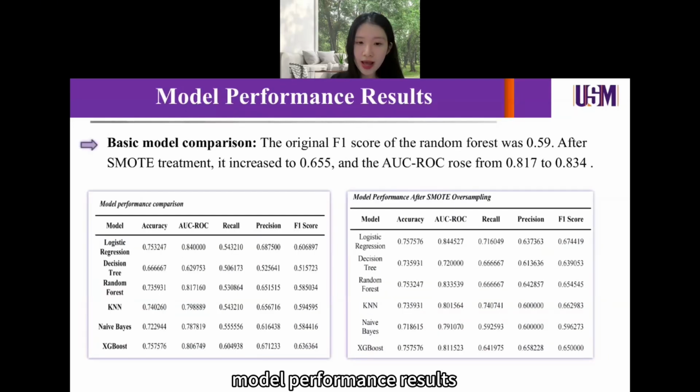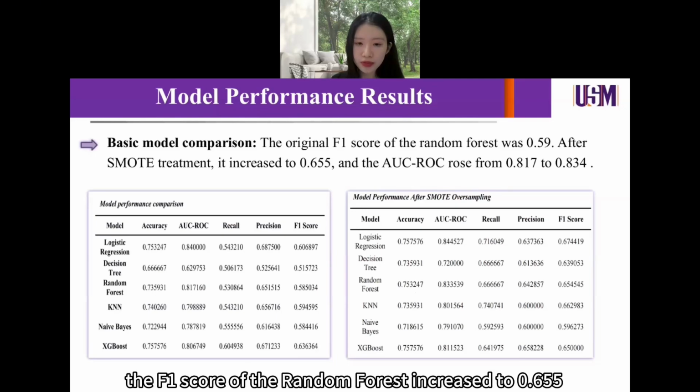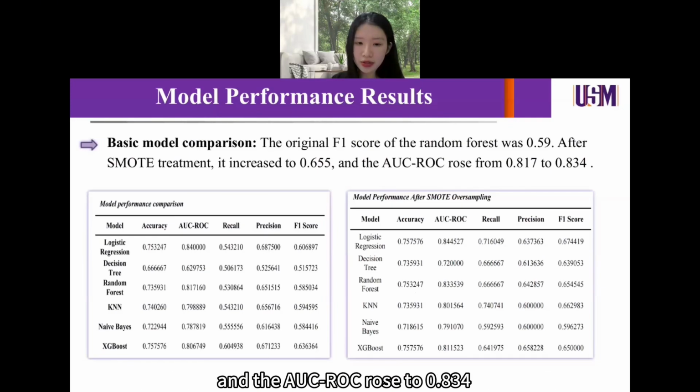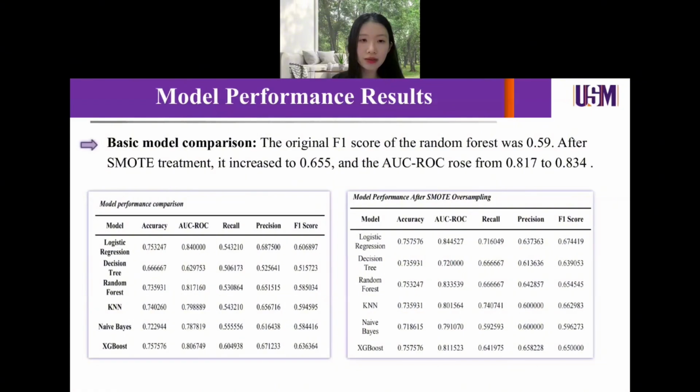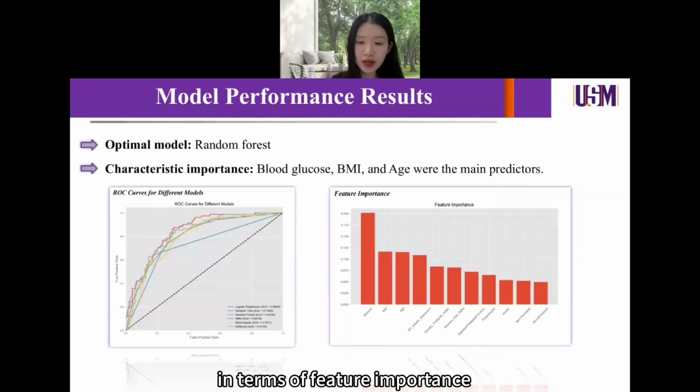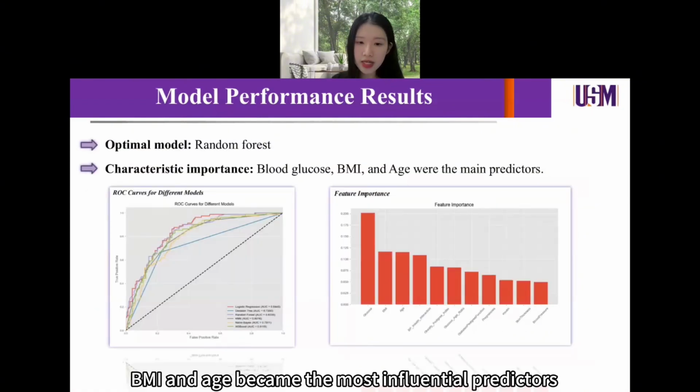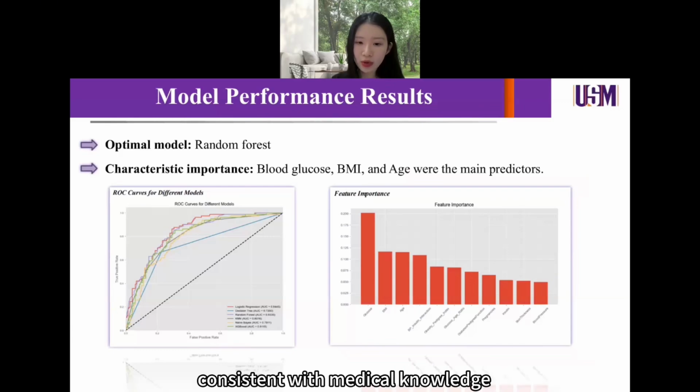Model performance results. After model comparison and SMOTE processing, the F1 score of the random forest increased to 0.655, and the AUC rose to 0.834, both of which were superior to other models. In terms of feature importance, blood glucose, BMI, and age became the most influential predictors, consistent with medical knowledge. The interaction feature, blood pressure-insulin interaction, also shows significant contributions.